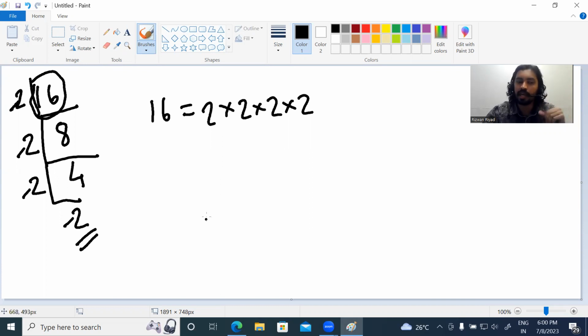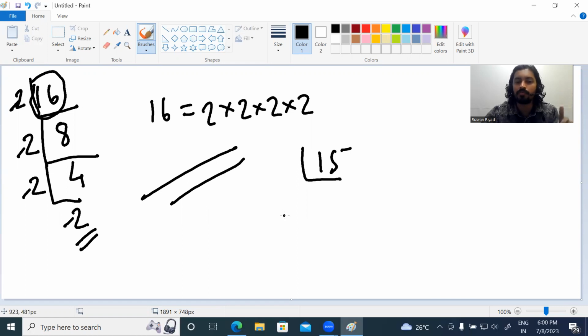Now let's take another number. Let's take 15, and let's prime factorize this also. You should begin with 2, the smallest prime number, but we cannot divide 15 by 2. 15 is not divisible by 2. So let's move to the next prime number, 3.